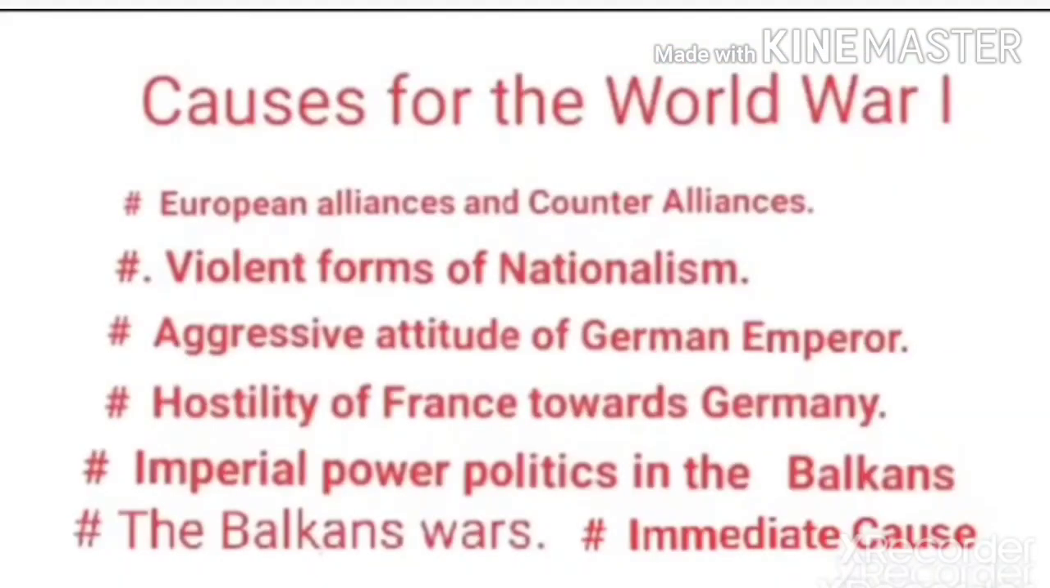last class. The second one, what I said, violent forms of nationalism: jingoism in England, chauvinism in France, and Kultur in Germany. So these are the violent forms of nationalism. The next one, aggressive attitude of the German emperor. During the time of the First World War, who was the German emperor? Kaiser William II. Regarding that personality also we learned, is it?